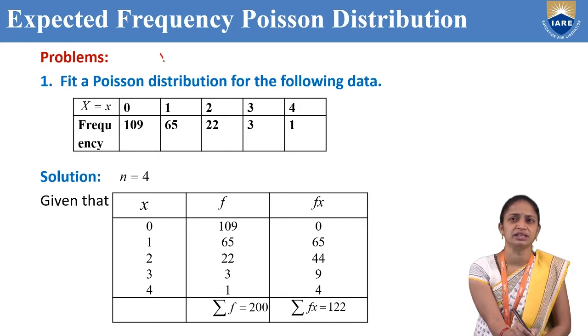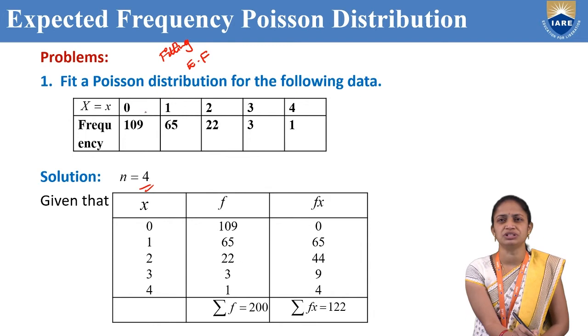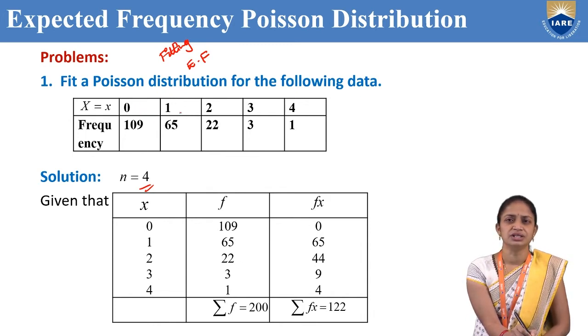Fitting is nothing but finding the expected frequencies. So here small n value is 4, because the Poisson distribution starts with 0, so x is from 0 to 4.